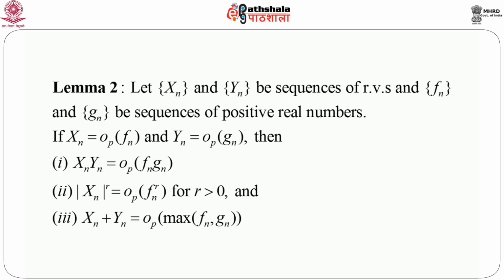It is clear that we have already seen the same kind of results in the case of sequences of real numbers, but since here we have introduced order in probability, we are going to give an outline of the proof, because this is a little bit technical, though definitely not very difficult.